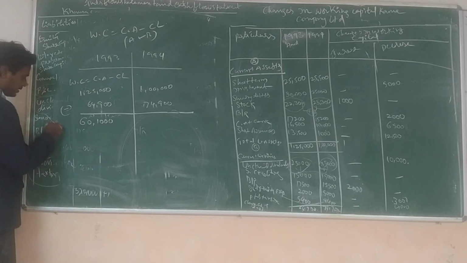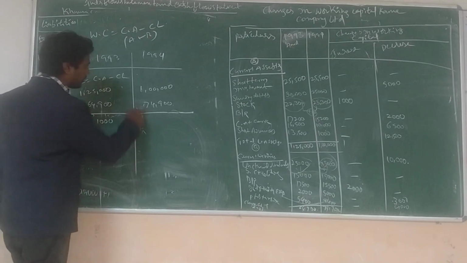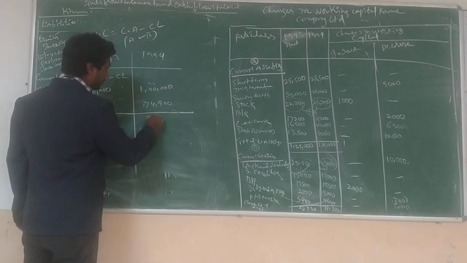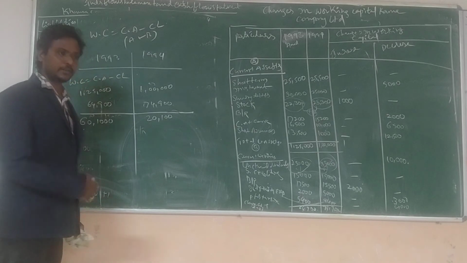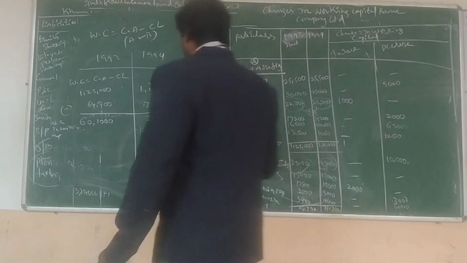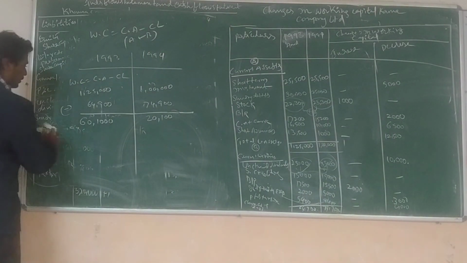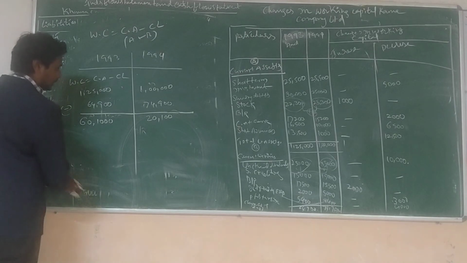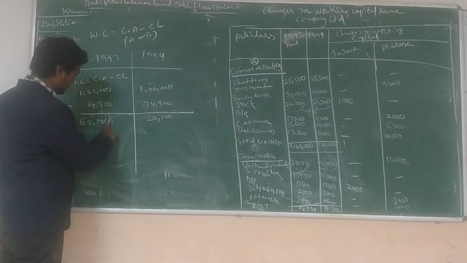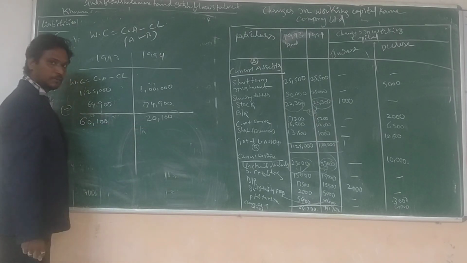So this is the changes in working capital figure, and here 20,100. Is this right or wrong? 60,100 and 20,100. How much is the difference? 40,000 rupees is the difference, right?